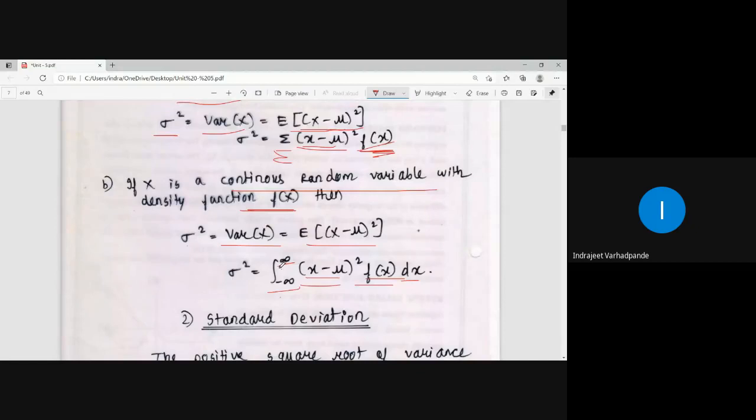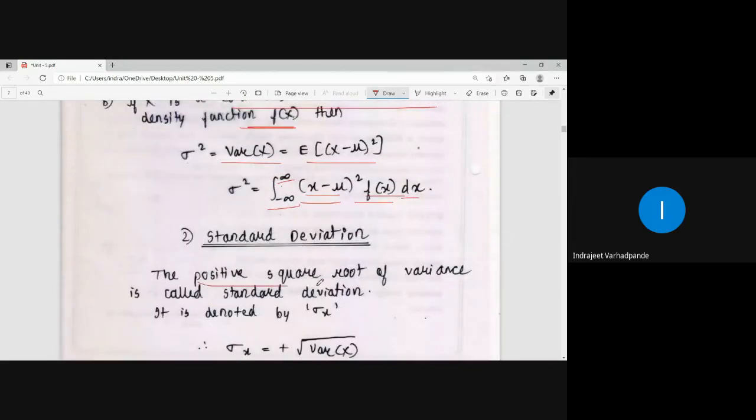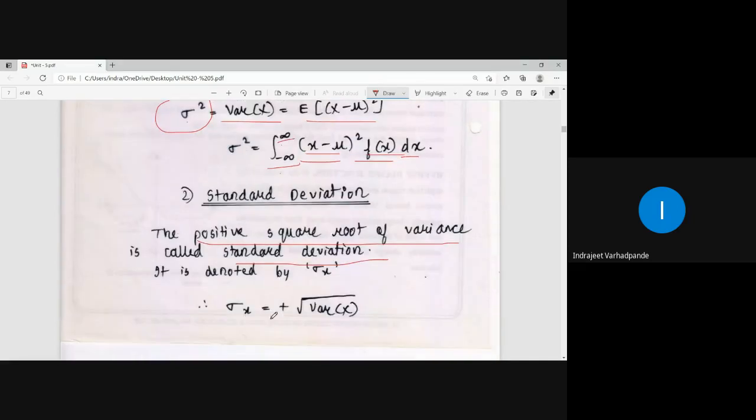So variance is an extension of expectation. The extension of variance is standard deviation. It is very easy. The positive square root of variance is called standard deviation. If you take the square root of sigma square, what do you get? Use the notation sigma suffix x.